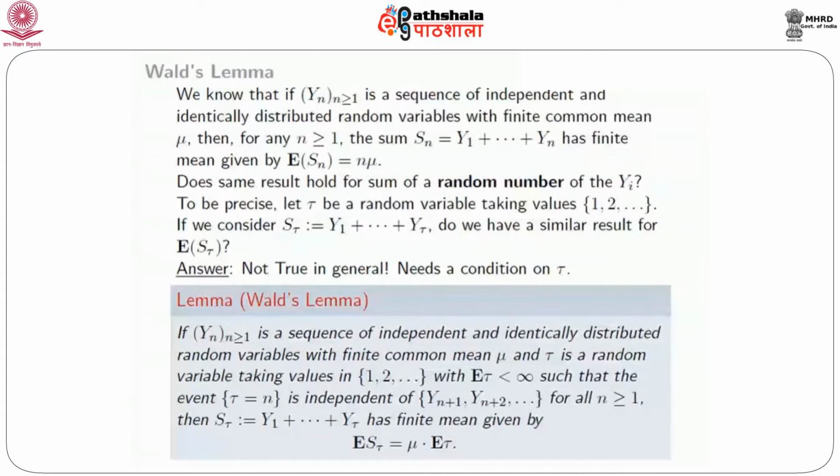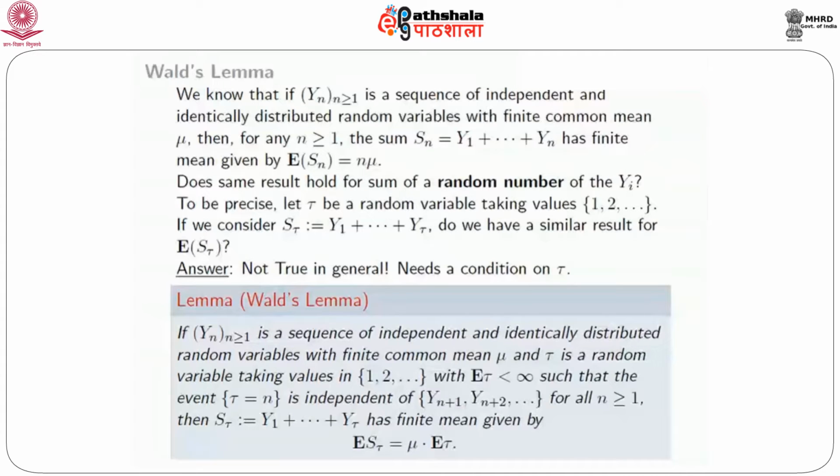Each y is random, and the number of y's that we are adding is also random. So do we have a similar result for E of S tau? Well, the answer is not true in general. It needs a condition on tau, the random variable which gives you the number of terms that you want to add. This is where Wald's lemma comes into play, and Wald's lemma gives you precisely the condition on tau under which an appropriate result for S tau holds.